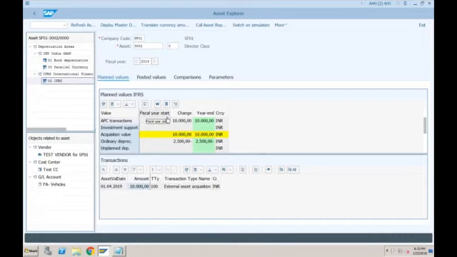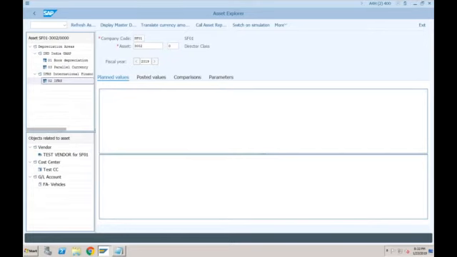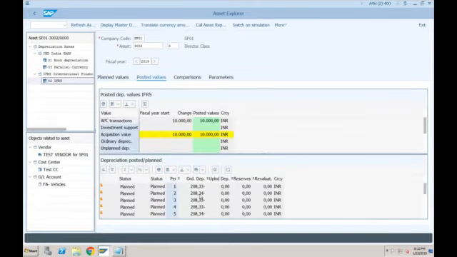Okay, so if you want to know, this 2,500 is for a complete year, but how much amount will be depreciated every month, you can go to posted values, and it will show you every month there will be a depreciation of 208.33. So if you sum it all over the 12 months, it will match 2,500. But in case of book depreciation, you can see it is only 166, which will sum to 2,000.